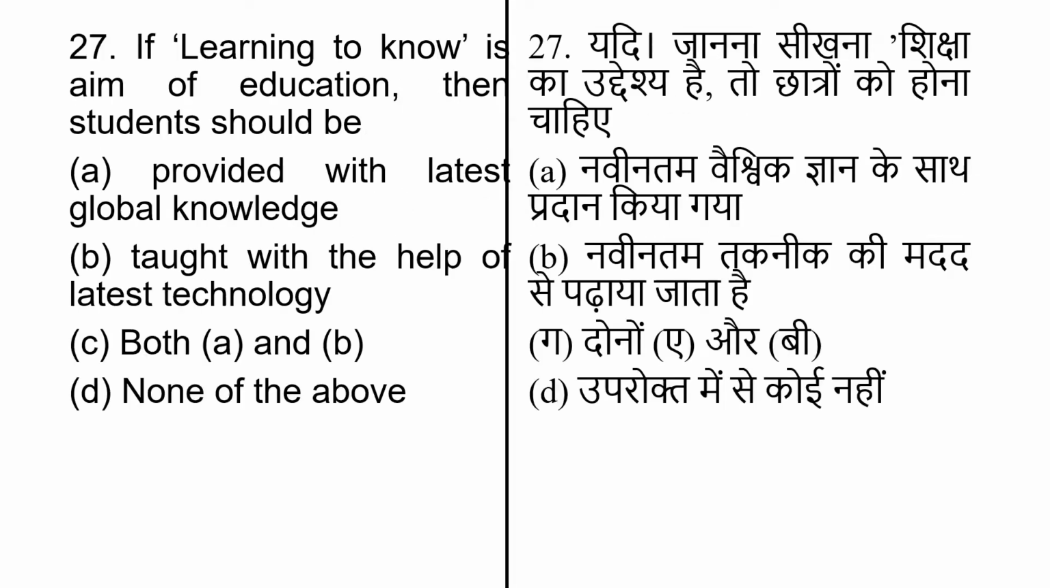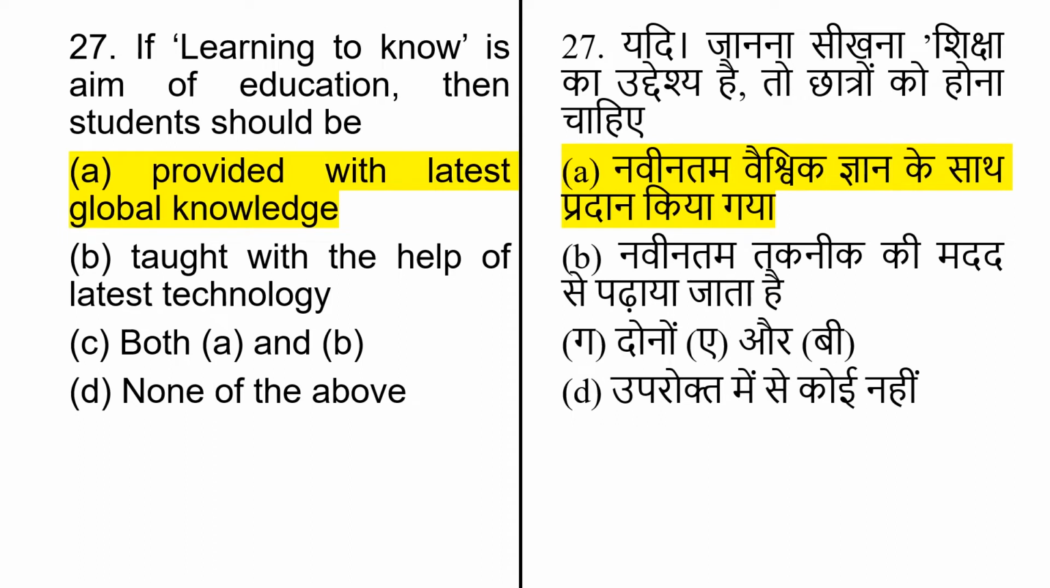If learning to know is the aim of education, then students should be, and options are, provided with latest global knowledge, taught with the help of latest technology, both A and B, and none of the above. If learning to know is the aim of education, then students should be provided with latest global knowledge.